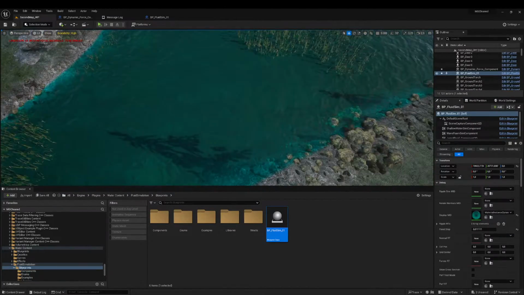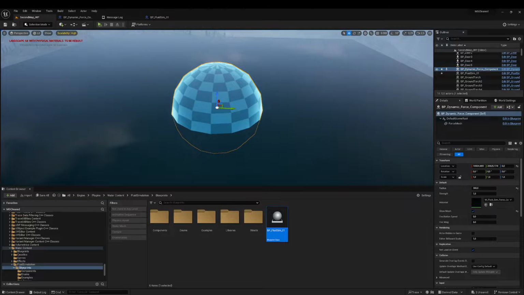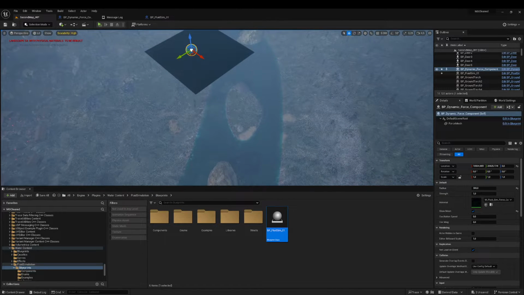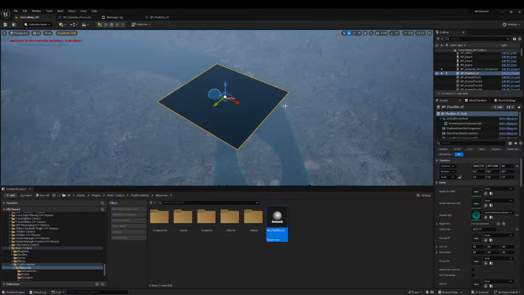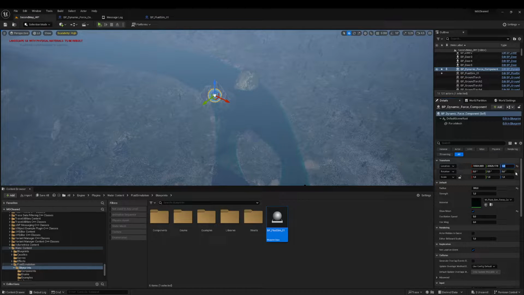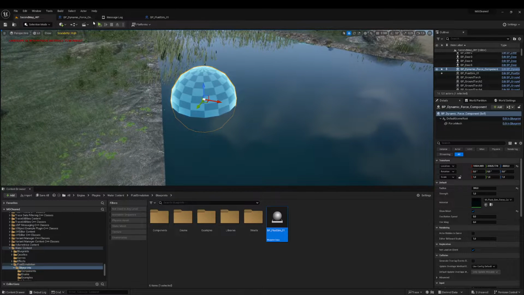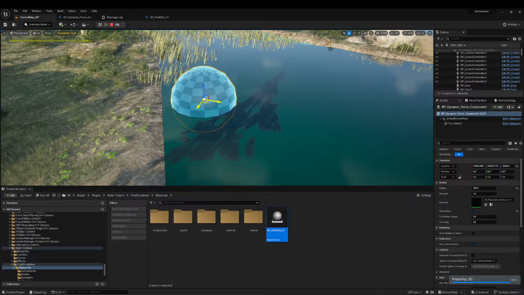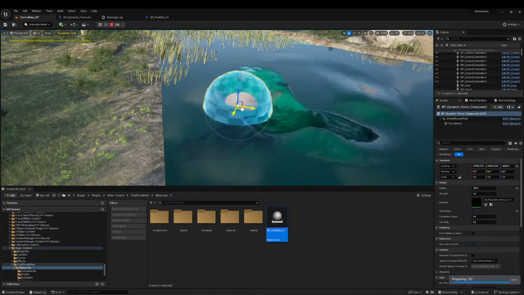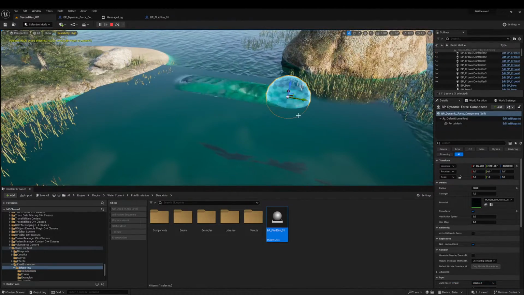So let's try it. Let me find. I thought that, okay, I will put it back. Oh, I changed the location during simulation. That's the issue. So let's simulate again. And it works perfectly, even on minus Z.